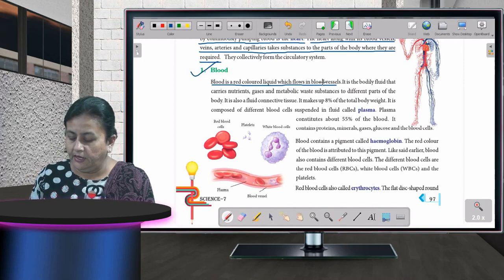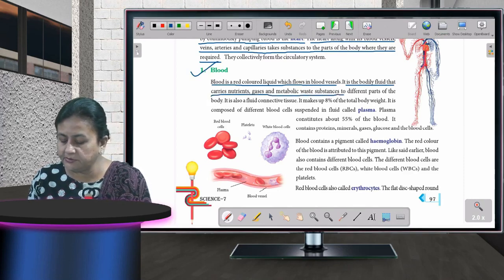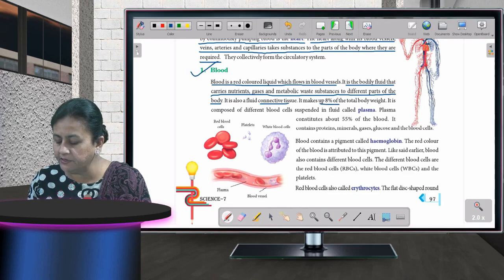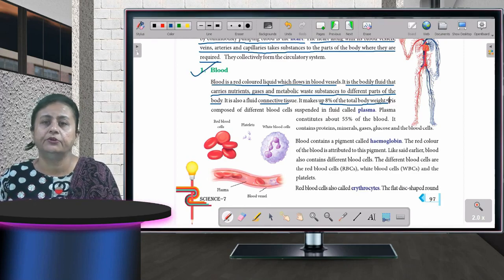It is the bodily fluid that carries nutrients, gases and metabolic waste substances to different parts of the body. It is also a fluid connective tissue. It makes up 8% of the total body weight. How much does the blood contribute? It contributes 8% of our body weight.